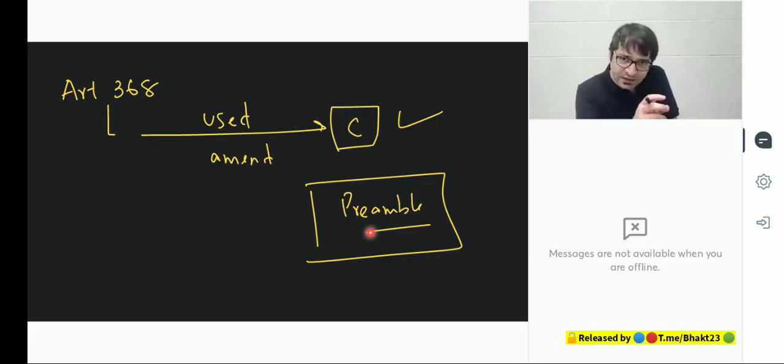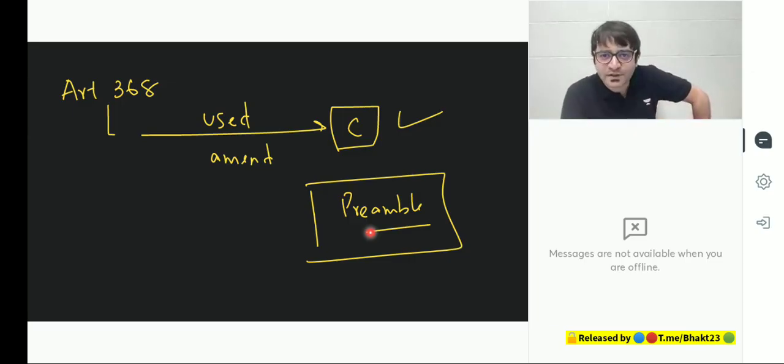Can we change our character, which is sovereign, to a dominion? No, we can't, because that is part of the basic structure. Can the republican nature of the Indian Constitution be changed to have monarchy? No, because that is part of the basic structure. Can we snatch liberty, equality, fraternity, dignity of an individual? No, because that is part of the basic structure mentioned in the preamble. So if the preamble is part of the basic structure, can you amend the preamble?